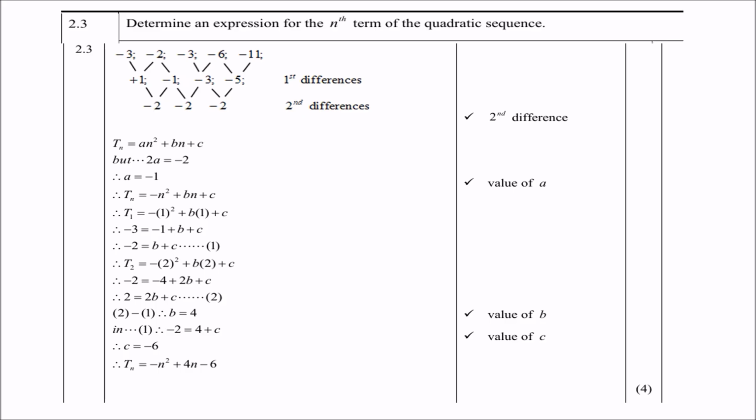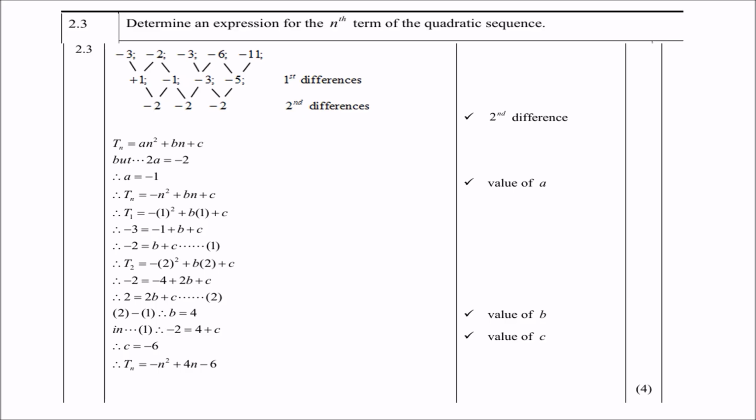Then term 2 is -2. Now replace n with a 2. Then you get negative 2 squared plus b times 2 plus c. So therefore -2 is then -4 plus 2b plus c. So therefore 2 equals 2b plus c. Call it equation 2. And now we can do it simultaneously. Equation 2 minus equation 1, and that gives you b equals 4.